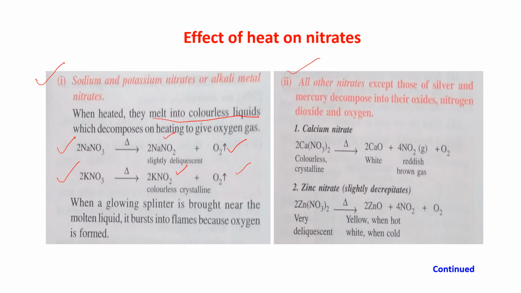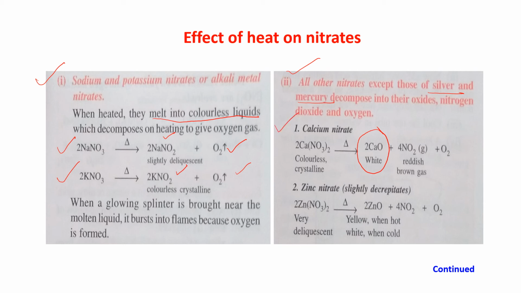Second is all other nitrates except those of silver and mercury. That means silver nitrate and mercury nitrate are the exceptions. Other nitrates on decomposition give NO2 and O2 both, and along with that they give their oxide. But silver and mercury nitrates will give NO2 and O2, but they will not give their oxide. What they will give, I will tell you in the next slide.